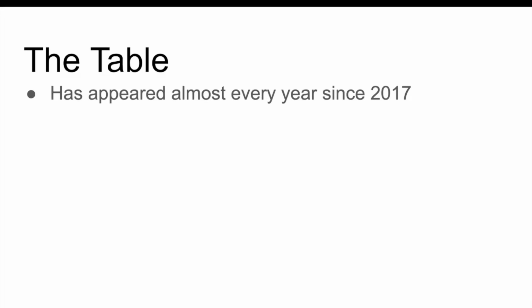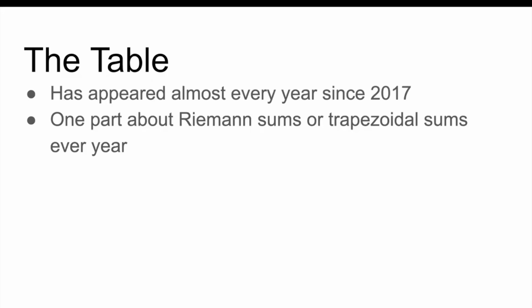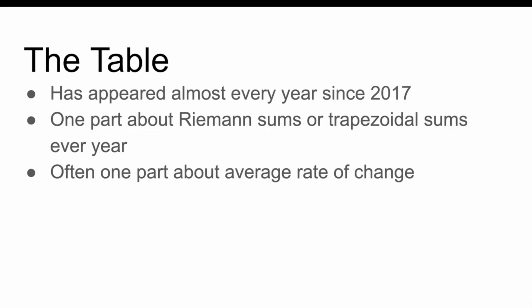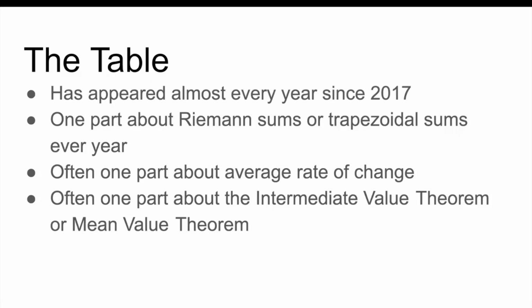There's also a table question, not a table question, the table question. Every year, well, almost every year, this has been on the exam. I think the one weird year was 2019 where it wasn't on the exam. There's always a part about Riemann sums or trapezoidal sums. There's often a part about average rate of change, and there's often a part where you have to invoke IVT or MVT. This was on the exam last year as well. It was question number 3.